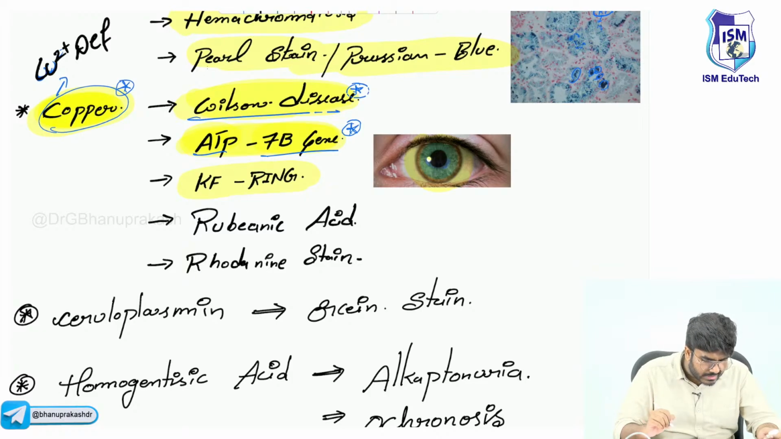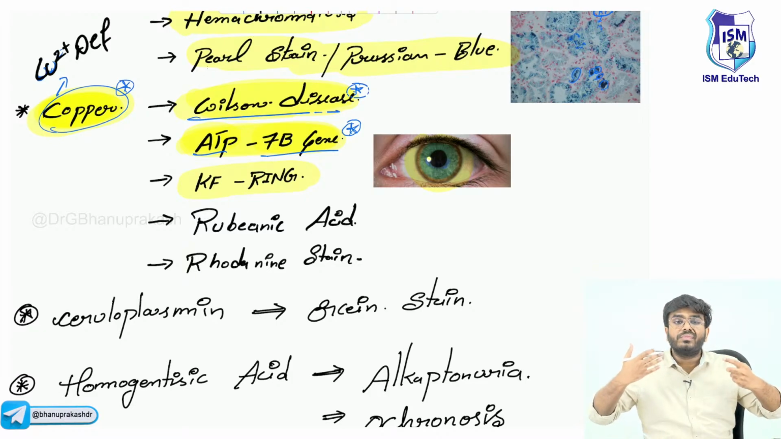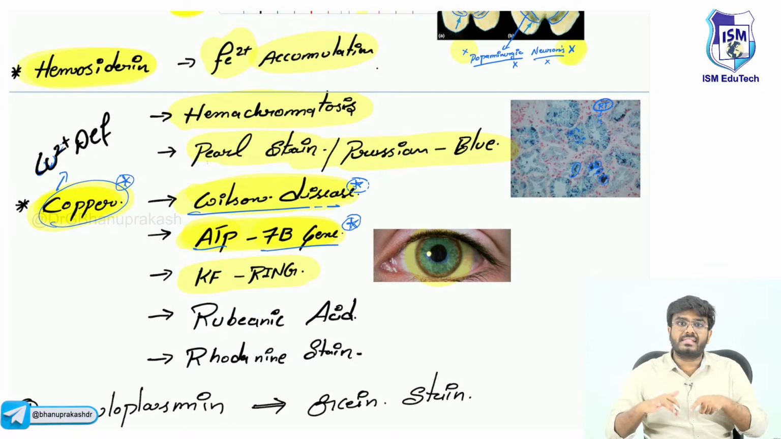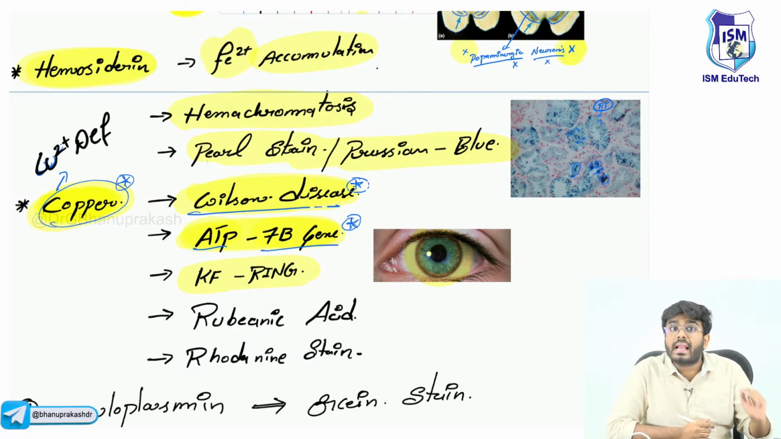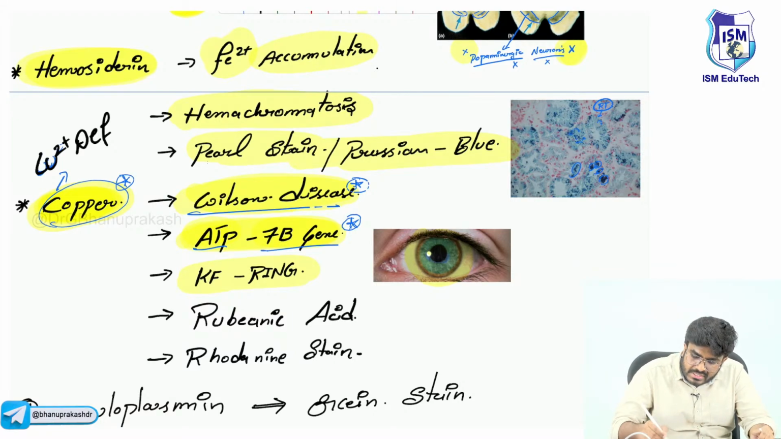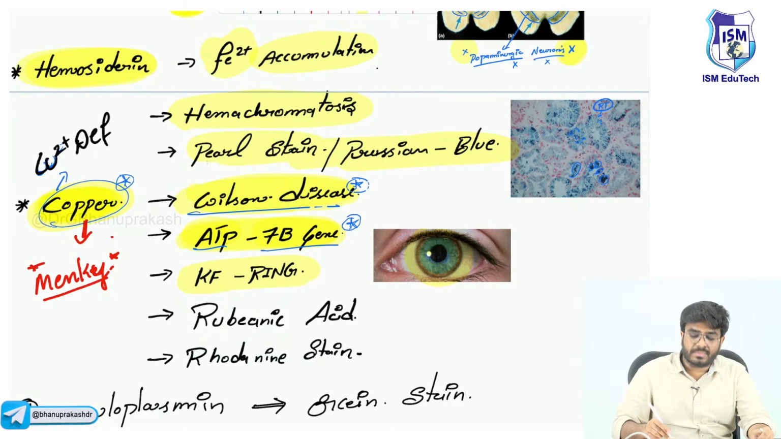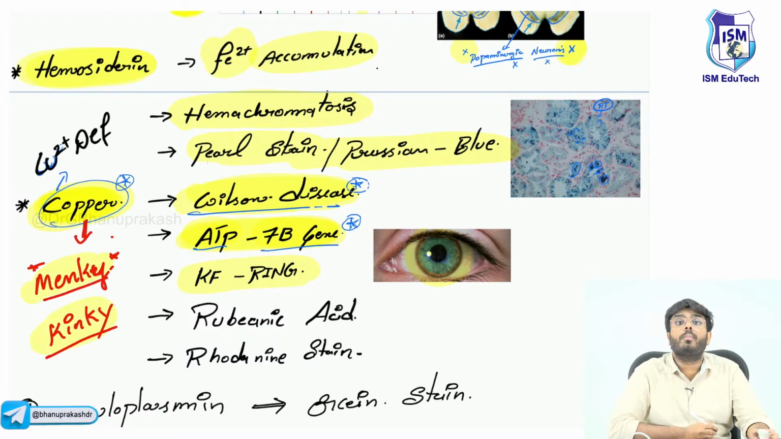Not Wilson, not Wilson. Copper excess will cause Wilson disease. Excessive amount of copper in the body will cause Wilson disease. Right now I am talking about copper deficiency. Copper deficiency, remember, especially important for your Indian exams, is Menkes disease. Menkes-Kinky disease is due to deficiency of copper.